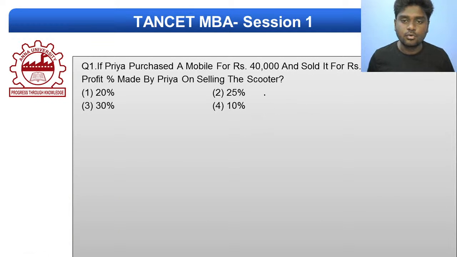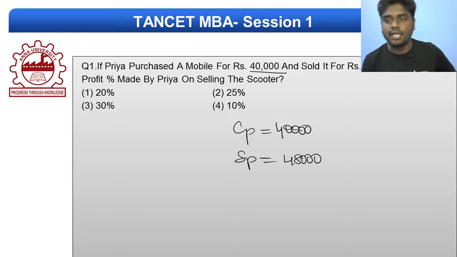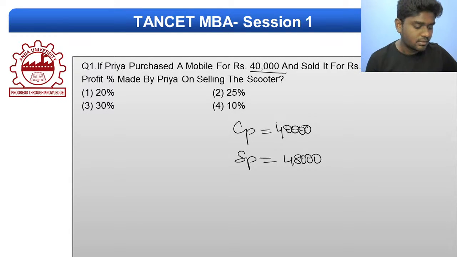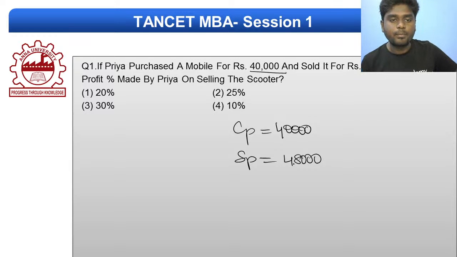Okay, guys. So they have clearly said Priya purchased a mobile for 40,000. So the cost price is what? 40,000. And the selling price is 48,000, guys. Okay. So what will be the profit percent made by Priya on selling the scooter? That's your question. Quickly. What's going to be the answer?